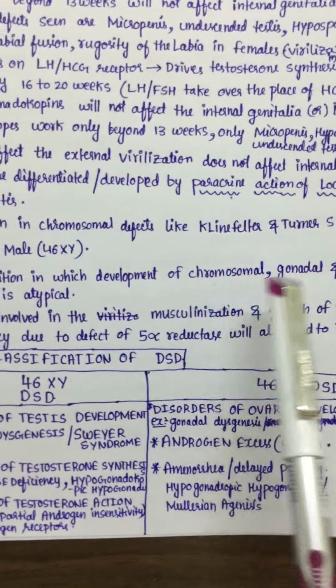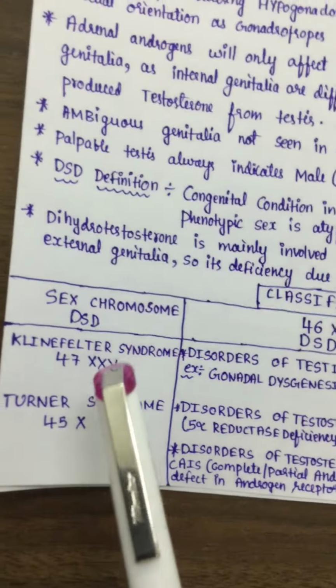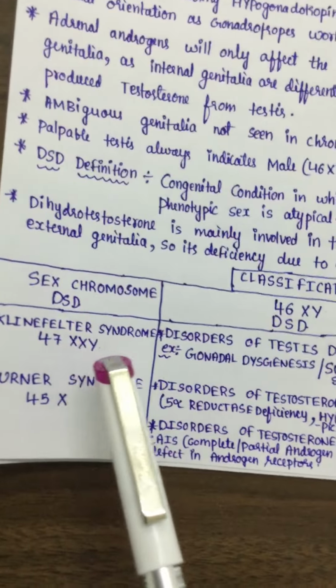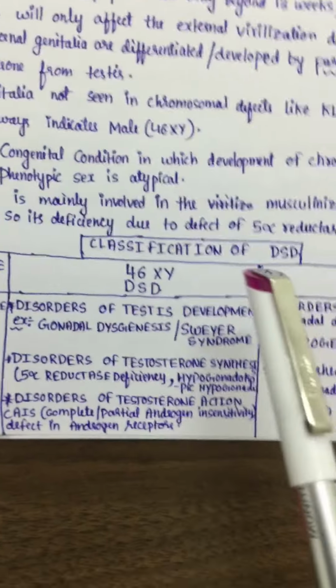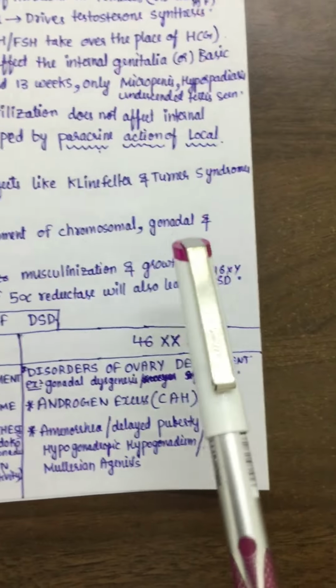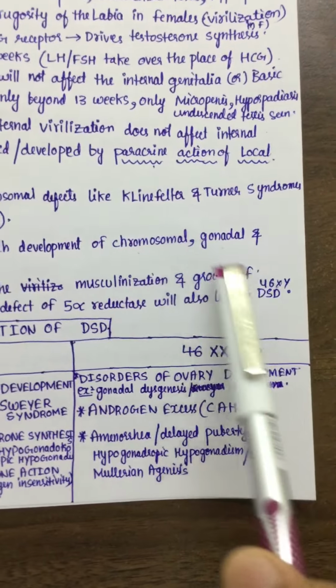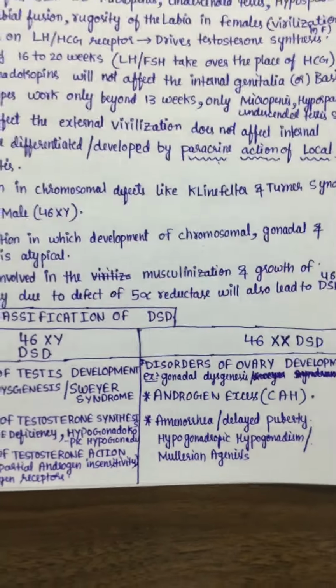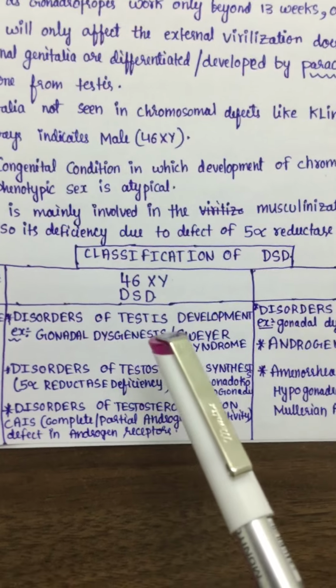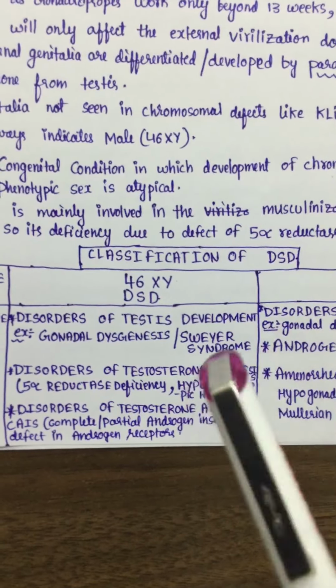As I already told you, DSD is a congenital condition where there is a defect in chromosomes, gonads or phenotype. So here the chromosomes are defective. Instead of 46XY or 46XX, in Klinefelter it is 47XXY and in Turner it is 45X. Whereas if the chromosomes are normal but gonadal development is affected, a problem in gonadal development is also called DSD. So here testicular development and ovarian development are not there.